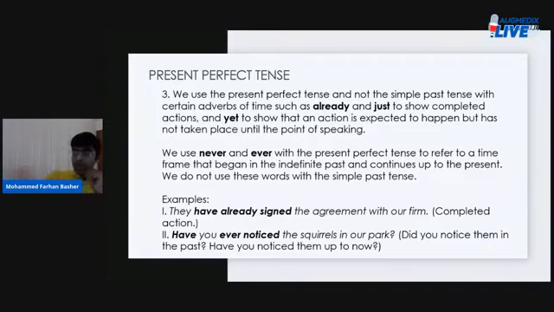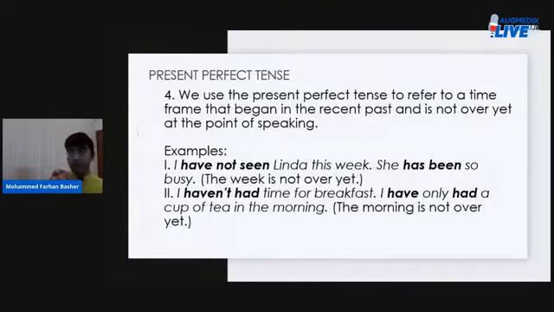Okay. Moving forward, we have the fourth circumstance under which we use the present perfect tense. We use the present perfect tense to refer to a time frame that began in the recent past and is not yet over at the point of speaking. Okay. So you see, you've been doing something, and maybe you've finished it, or maybe you began it in the recent past and you're still doing it. So you want to talk about something like that, so you employ the present perfect tense.